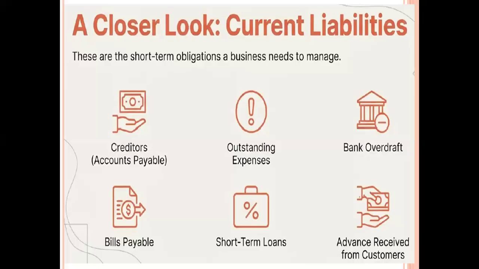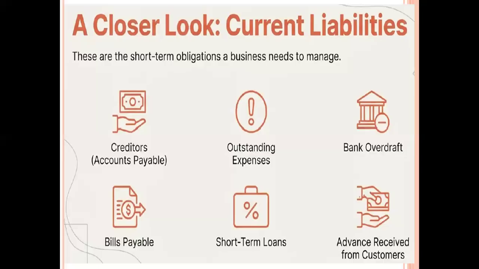It is the company's responsibility to pay the amount to the supplier in time. The next one is called bills payable. Bills payable is nothing but this: if the creditors give a credit period, they require a written document, and at that time the company writes acknowledging their credit on paper, which is called bills payable. Next one is called outstanding expenses. Some expenses occur, but the company does not pay the cash immediately. Those expenses are called outstanding expenses.